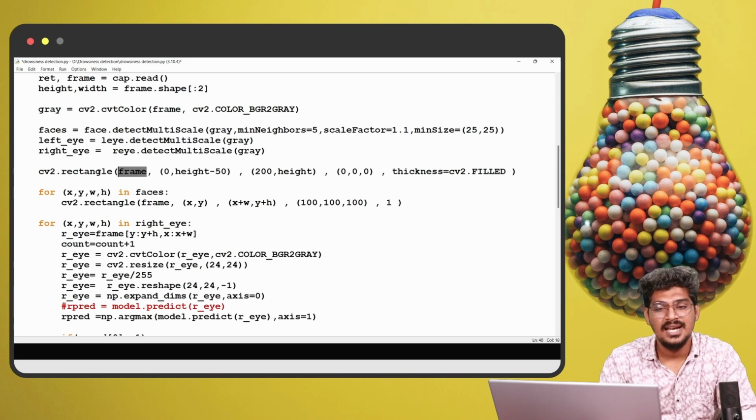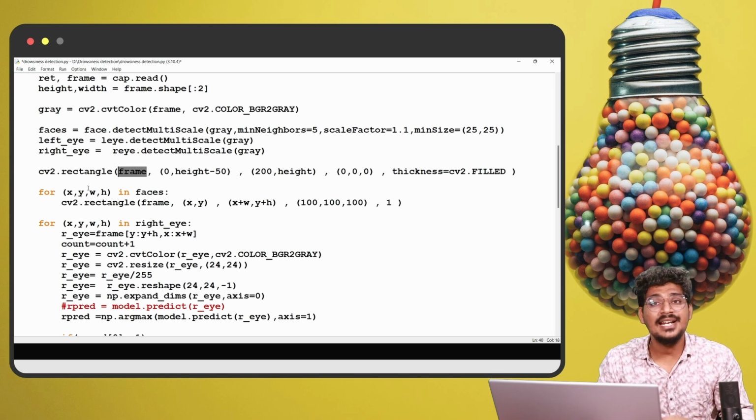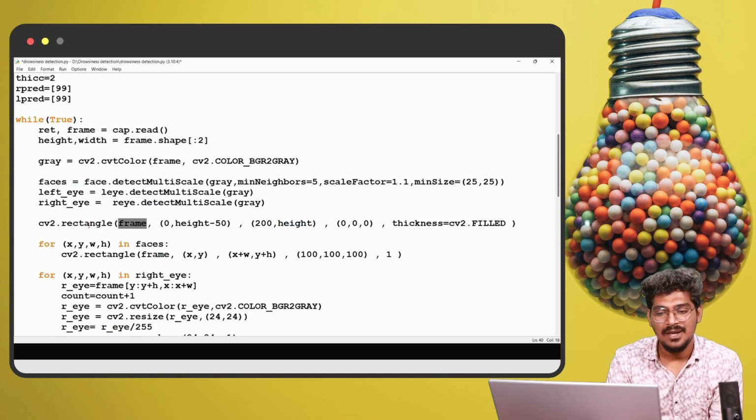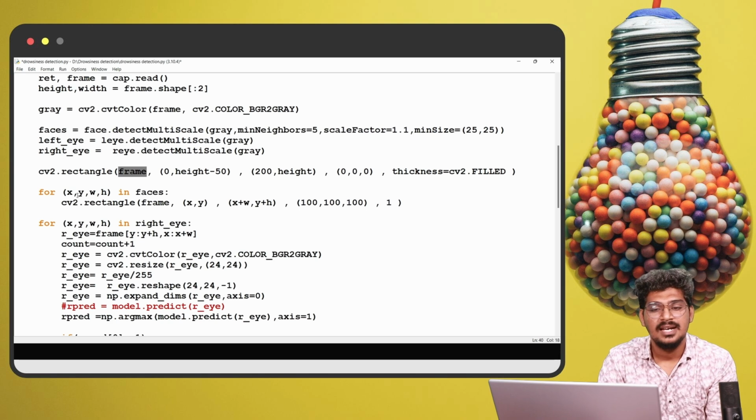For now we are going to iterate over the faces. Based on the x coordinate and y coordinate, and the height and width of the detected faces, it will create the region of interest. Based on the height and width of the face detection, it will create the rectangle on the particular face, which is nothing but the region of interest.